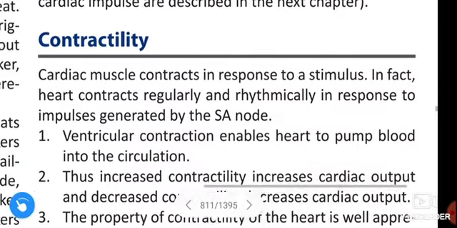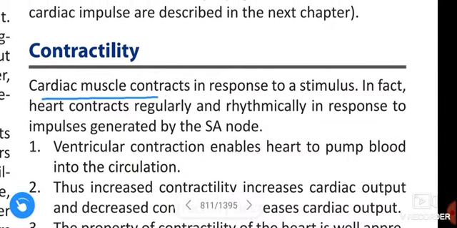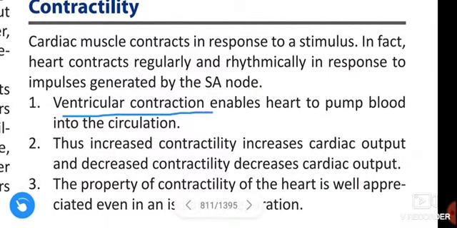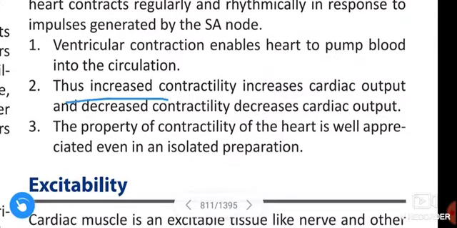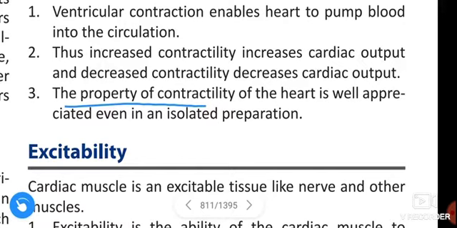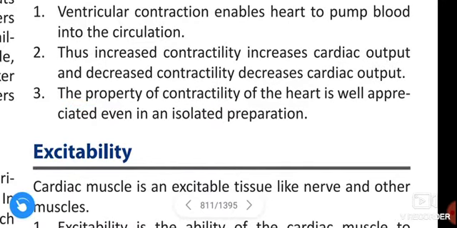Next, contractility. Cardiac muscle contracts in response to a stimulus. In fact, the heart contracts regularly and rhythmically in response to the impulse generated by the sinoatrial node. Ventricular contraction enables the heart to pump blood into the circulation. Thus, increased contractility increases cardiac output and decreased contractility decreases cardiac output. The property of contractility of the heart is well appreciated even in an isolated preparation.